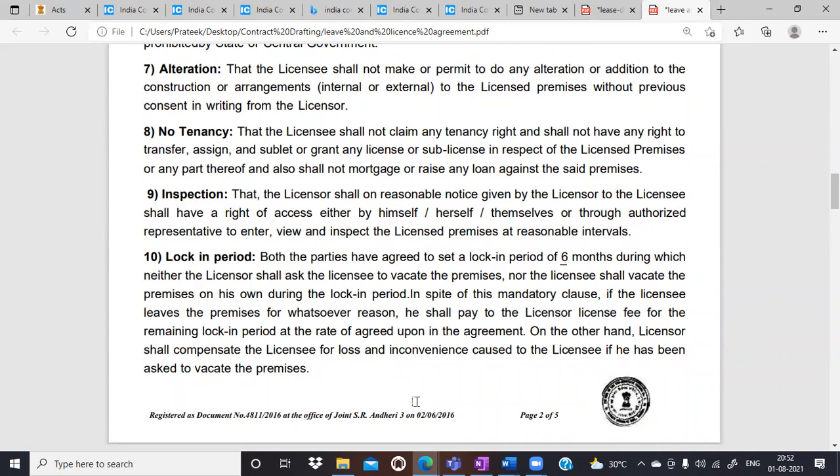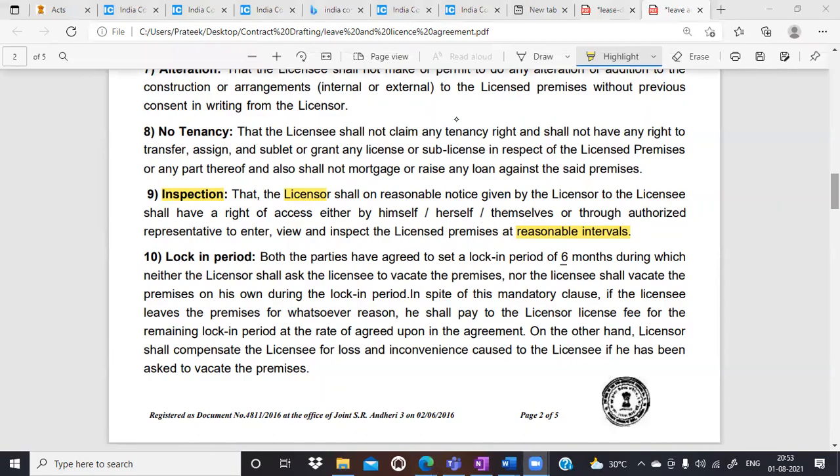Here the licensor will inspect the property again and again, checking at reasonable intervals whether everything is fine or not. This is important. So in the case of license, the license agreement will favor the landlord. But in the case of lease, a lease deed will favor the tenant. That is the basic difference for you to understand.